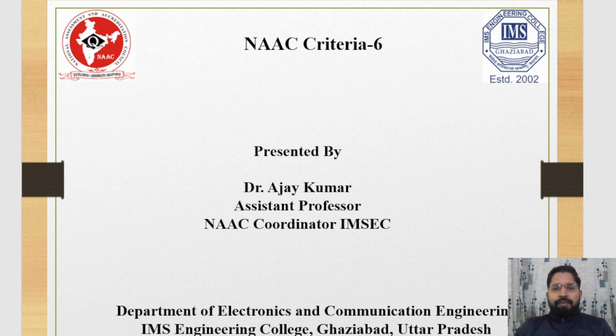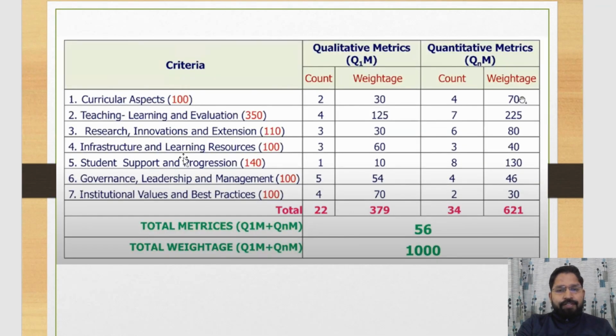Today we will discuss NAAC Criteria 6. NAAC Criteria 6 is based on governance, leadership and management. The weightage of this matrix is 100. This matrix is divided in two parts: one is the qualitative matrix, second one is the quantitative matrix. There are five qualitative matrix, the weightage of which is 54, and there are four quantitative matrix, the weightage of which is 46. Total weightage of qualitative matrix and quantitative matrix is 100. 54 plus 46, 100.